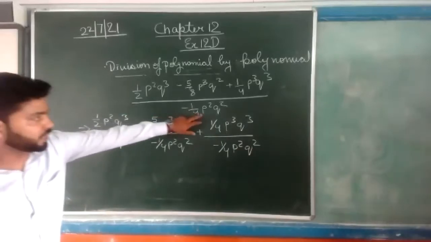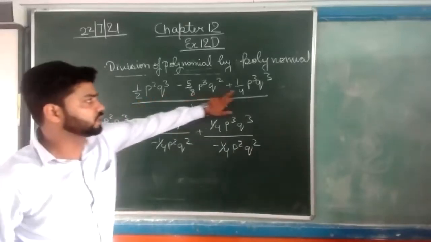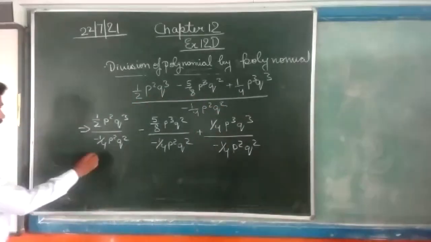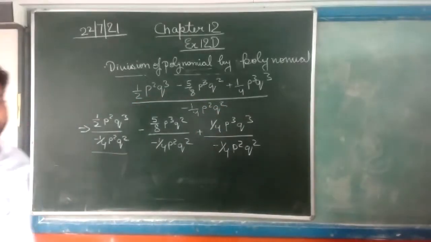Okay, we are dividing each and every term of the numerator by the denominator like this. Any doubt?